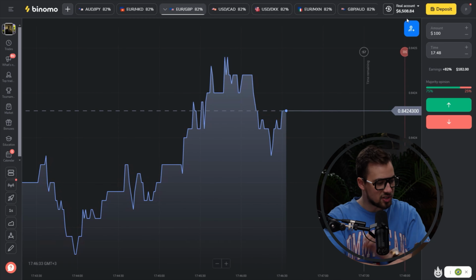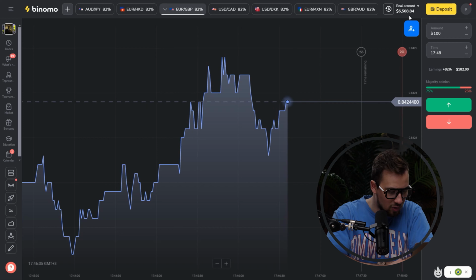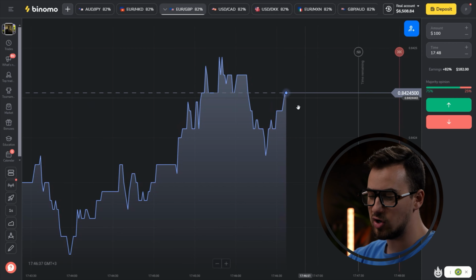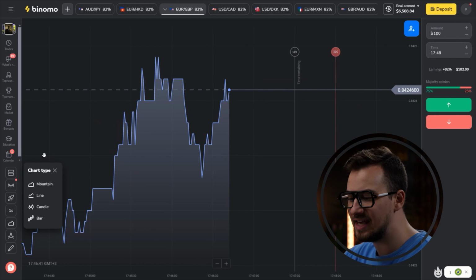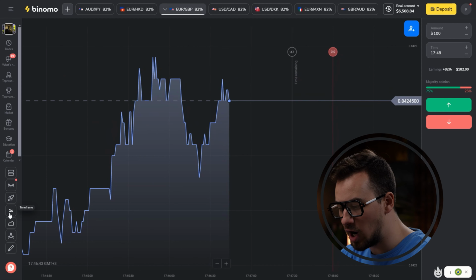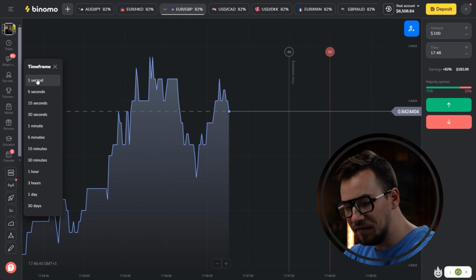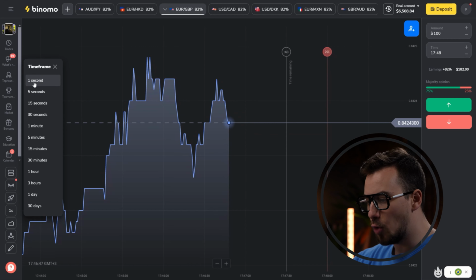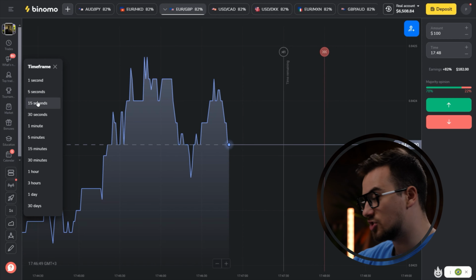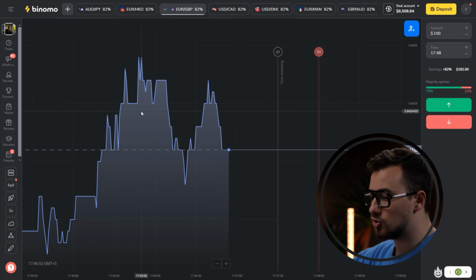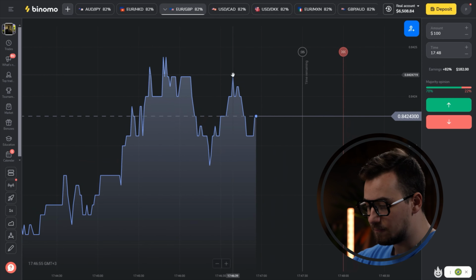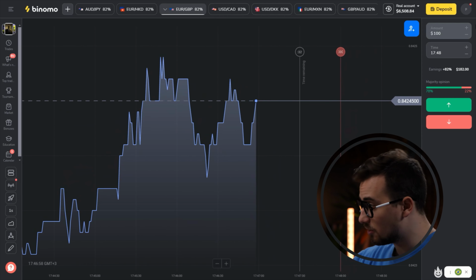Let's get started. So first of all, we need to open a line chart. The time frame used in this strategy is either 1 second or 15 seconds maximum, because we need sharp price fluctuations. It is on these fluctuations that we will try to open our trades, so we will not risk too much. Let's imagine that I'm a beginner, I have $300 in my balance and I want to increase it. And now I will show you how to do it.